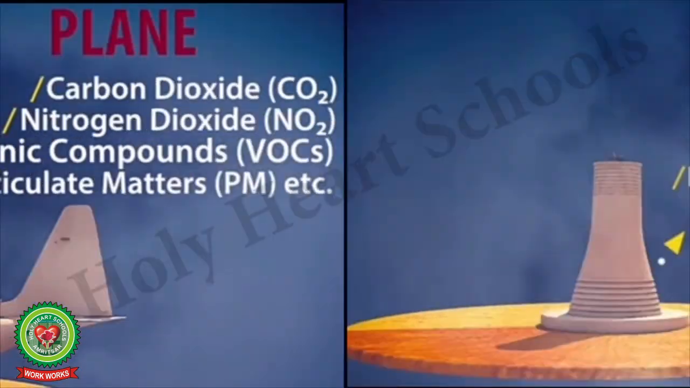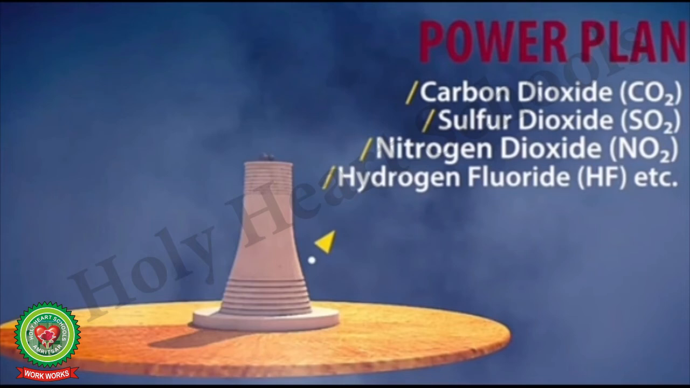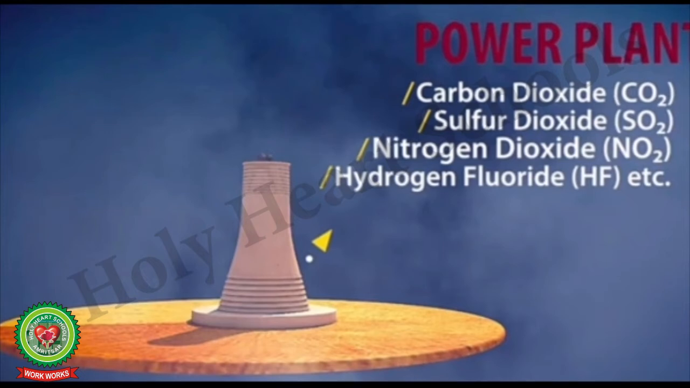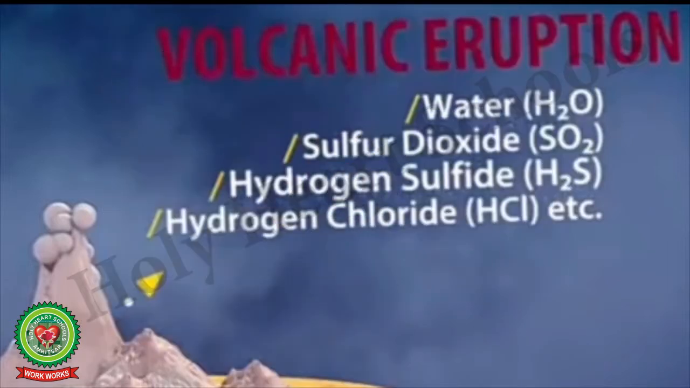The thermal power plants release carbon dioxide, sulfur dioxide, nitrogen dioxide, hydrogen fluoride due to the burning of coal and cause air pollution. Insecticides and sprays also cause a considerable amount of air pollution by releasing ammonia, nitrogen dioxide, volatile organic compounds into the air. Another important cause of air pollution in volcanic areas are the volcanic eruptions as they release water, sulfur dioxide, hydrogen sulfide, hydrogen chloride.